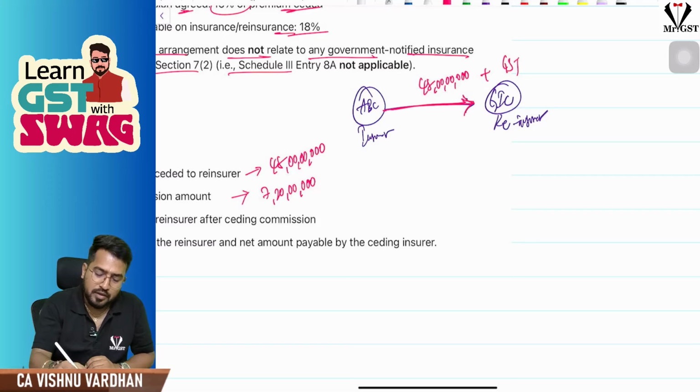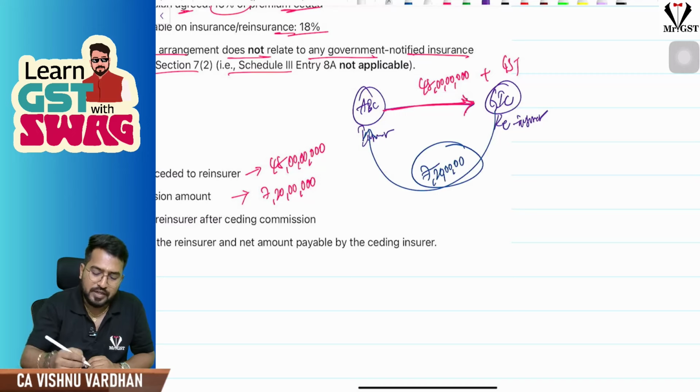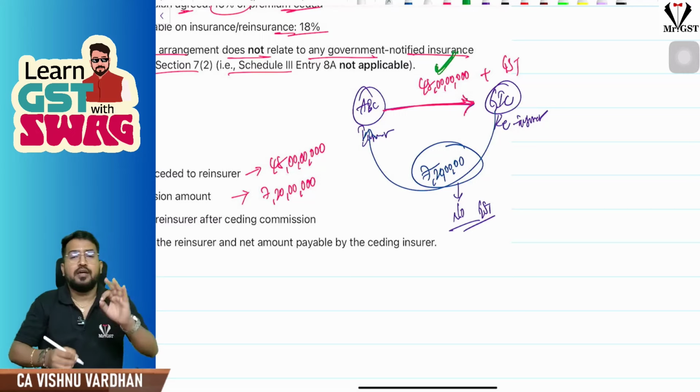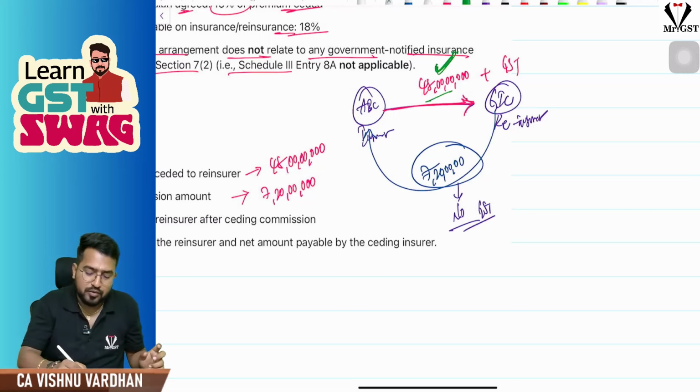Now, what should GIC do? GIC should pay 7 crore 20 lakhs as commission. On this 7 crore 20 lakhs, no GST is provided, sir. GIC pays GST on the entire 48 crores.